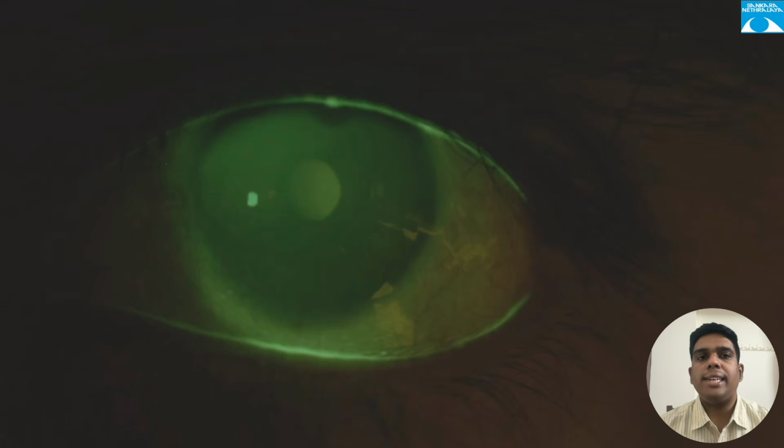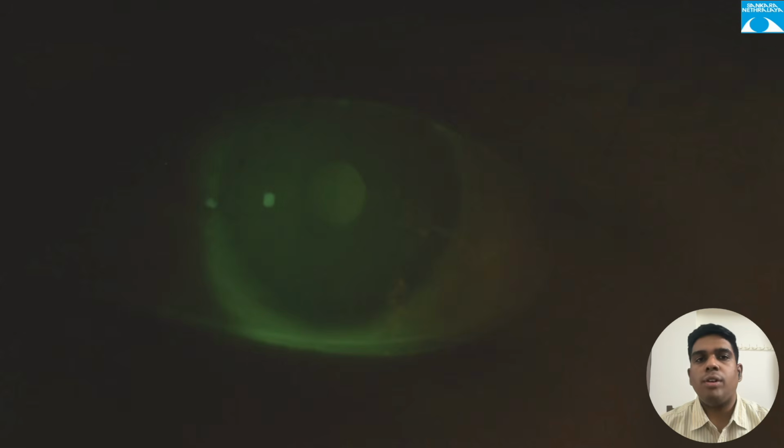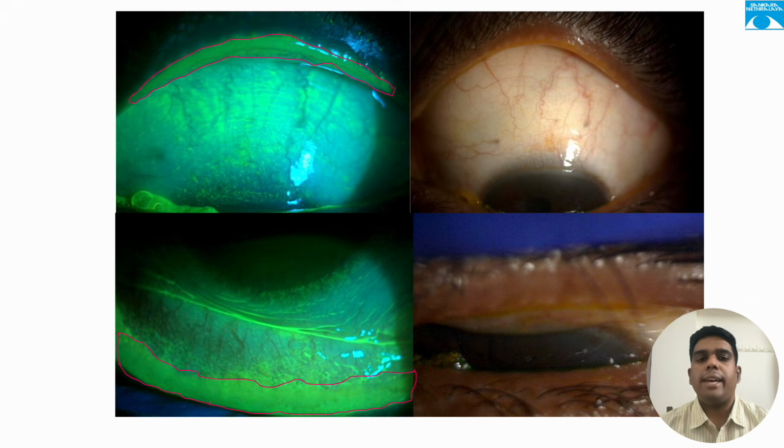Then we measure the tear breakup time. A yellow filter is used for better visualization. The tear breakup time is the first dry spot that appears after a blink. And when we check for the blink, look for the blinking rate as well as the completeness of the blink. Then we'll check the lid wiper region.